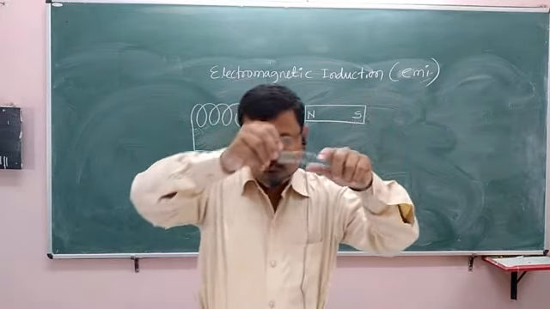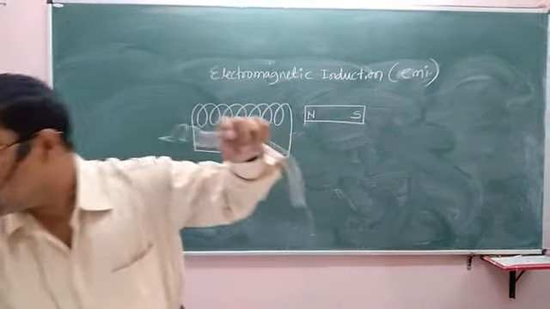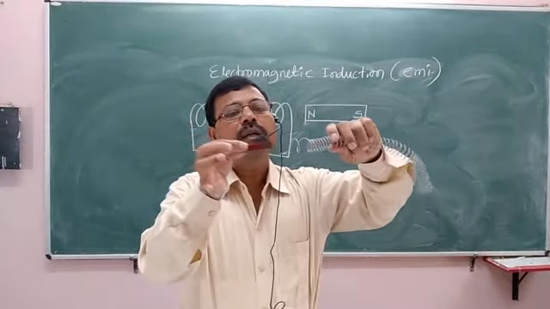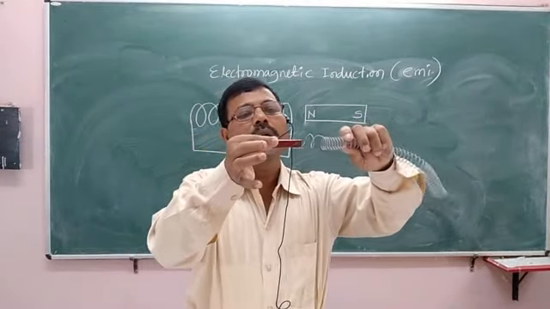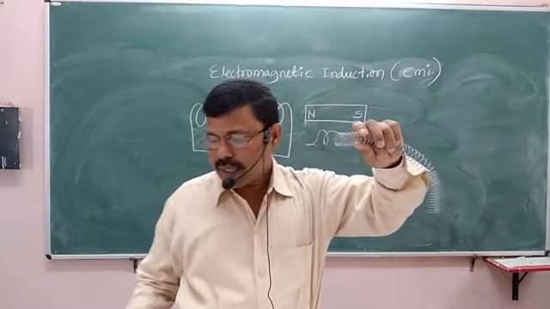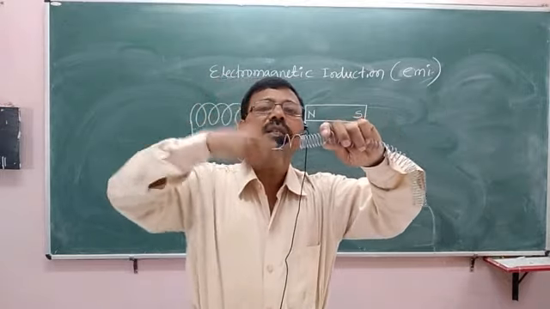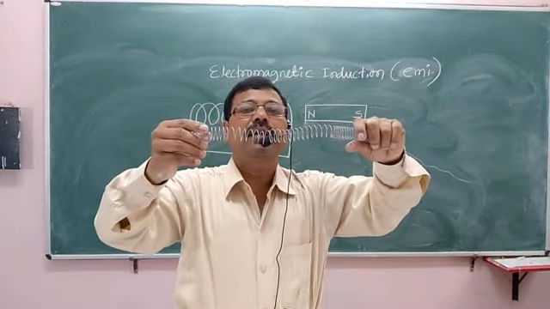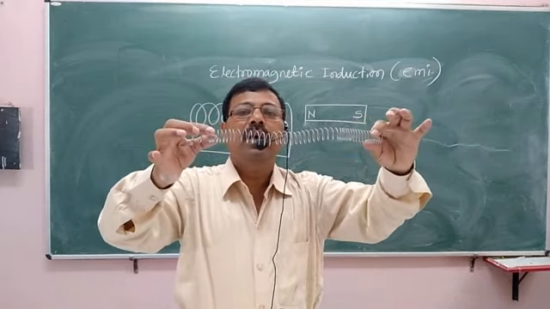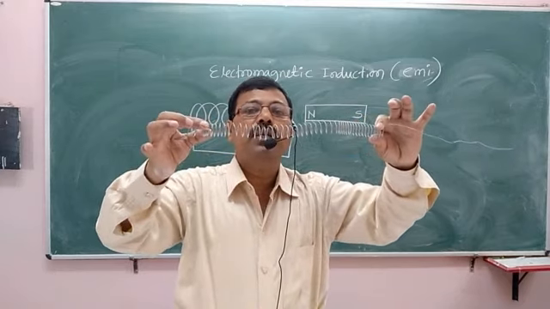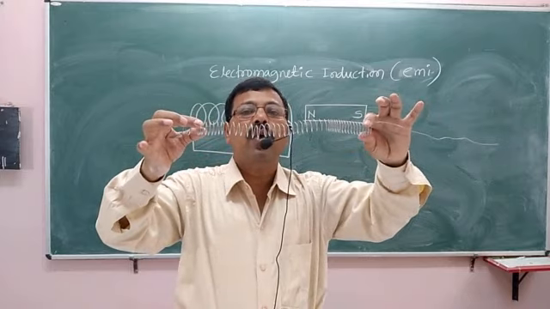Whenever the magnet is taken into the coil or out of the coil, there is a change in the magnetic field linked with the coil, and that change produces an induced current in the coil.